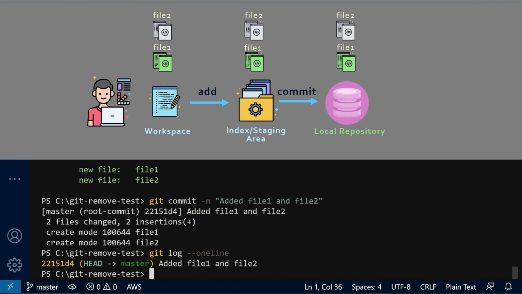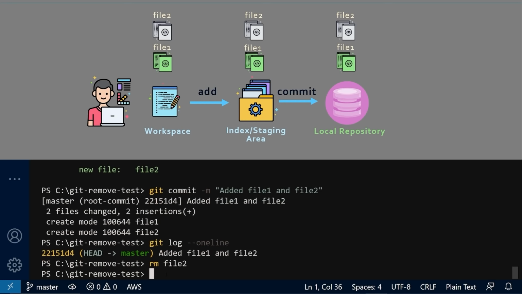Alright, so the situation is this. I have two files added to my local repository, file 1 and file 2. I want to delete file 2. So to remove file 2 from my folder, I can run the Unix command rm file2. Even though the file is deleted from the folder, Git still needs to track that a file is deleted through the commits.